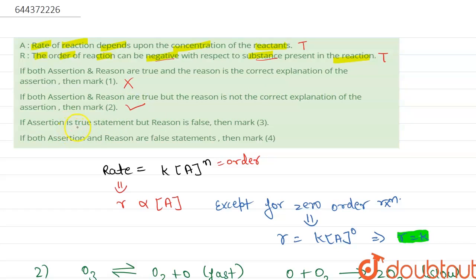Now we will move to the third one: if assertion is true but reason is false. This is wrong because both the statements are true. And option fourth is: both assertion and reason are false. This is also wrong. So the correct option is option second. So this is our answer, that both the statements are true.